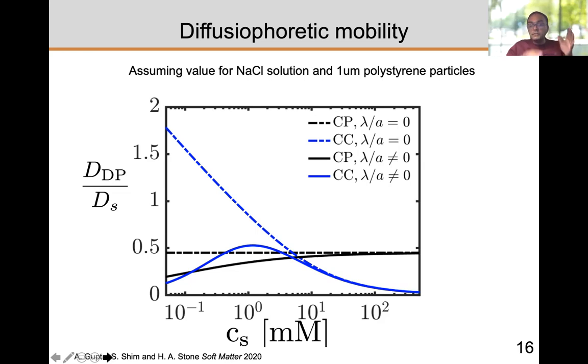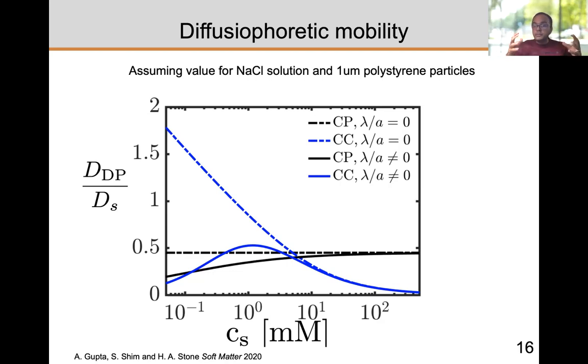So this is what we predicted. We predict that there's a maxima in diffusiophoretic mobility. These results are specifically for NaCl solution with 1 micrometer polystyrene particles. Of course, these results would change for different electrolytes and different particle sizes, but the rough trend should remain the same, that there is a maxima.